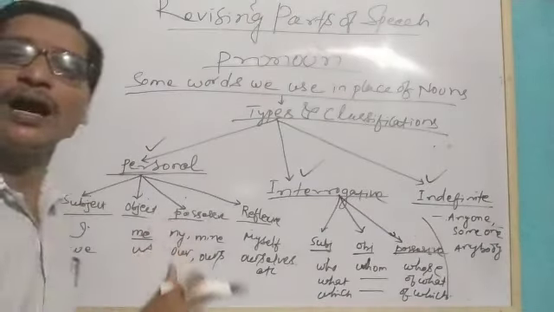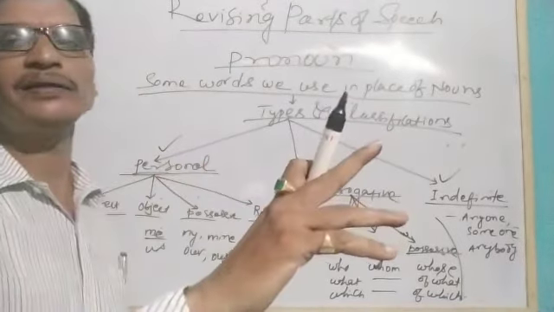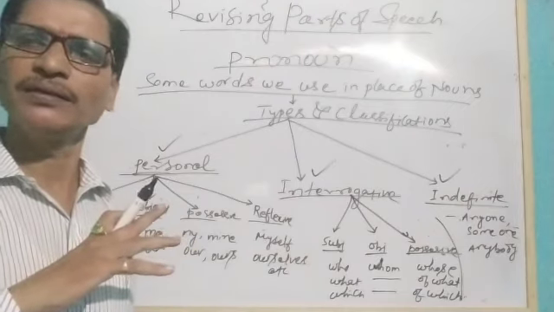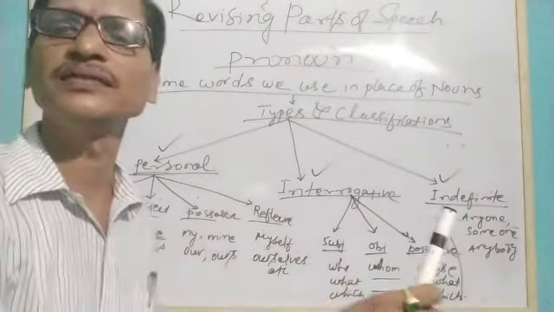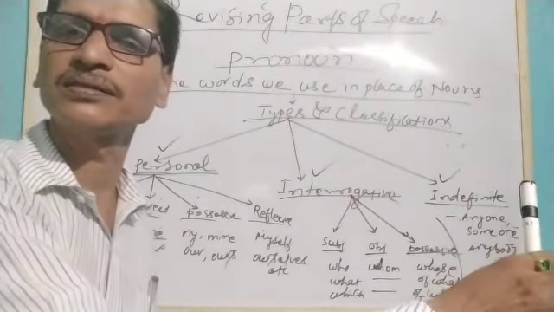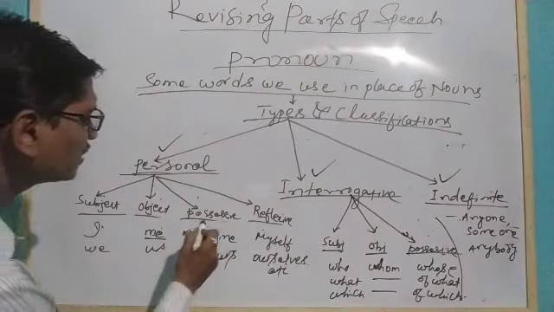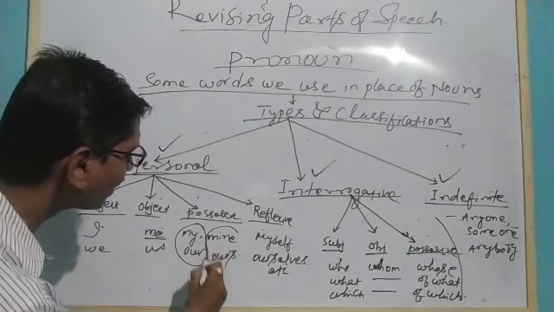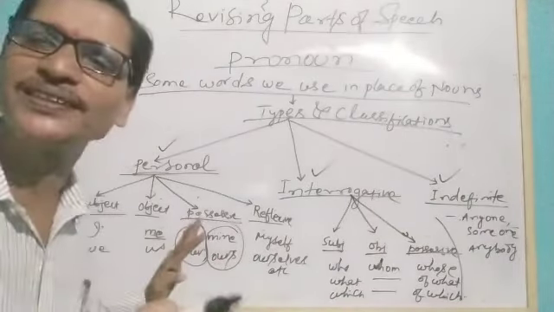My and mine are called possessives. This is my pen. This pen is mine. This is not her pen. This pen is not hers. Understand? So when we are talking about the possessives, we have used my and mine, or our and ours, or your and yours, or her and hers in two ways.